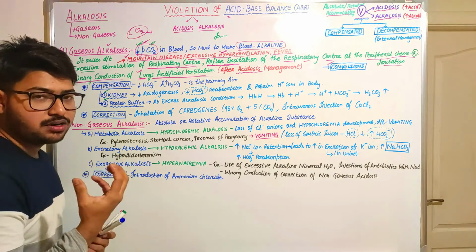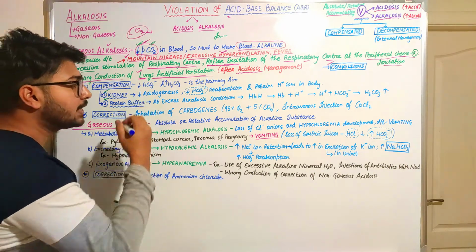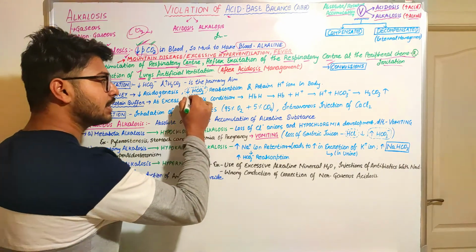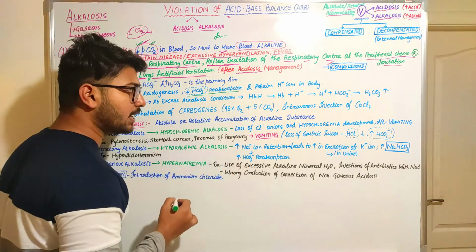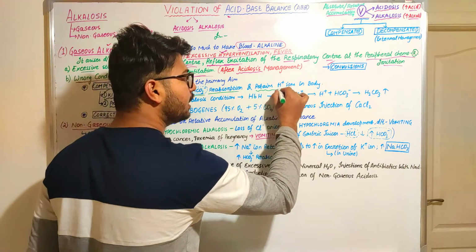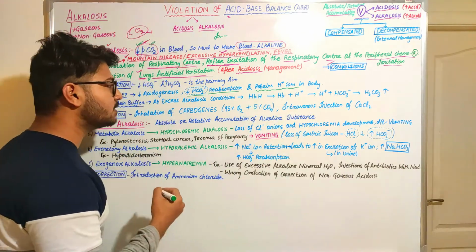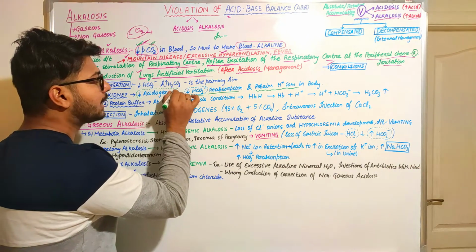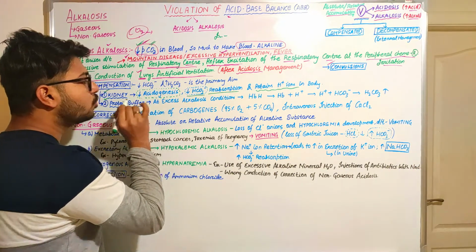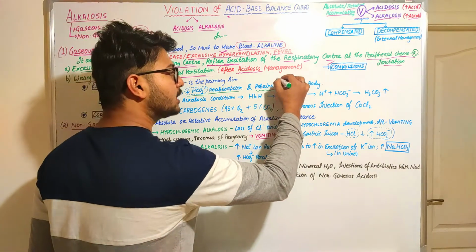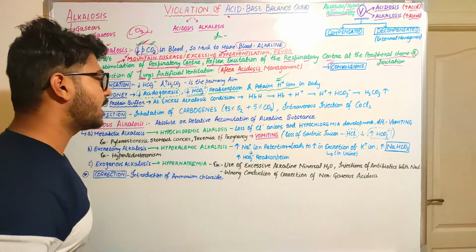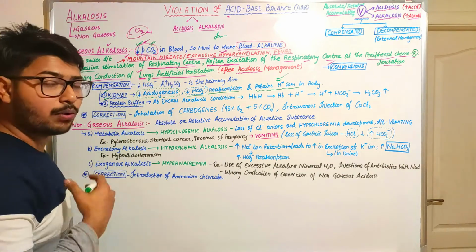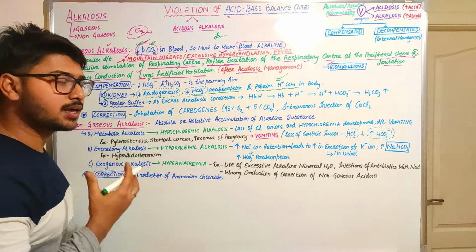So what is the function of the kidney? The kidney decreases the process of acidogenesis, which leads to a decrease in the reabsorption of bicarbonate ions, and it helps in retention of hydrogen ions in the body. As the acidogenesis process decreases in the kidney, it helps to retain H plus ions, or acidic content, inside the body. This is the way through which our body manages the acidic content.